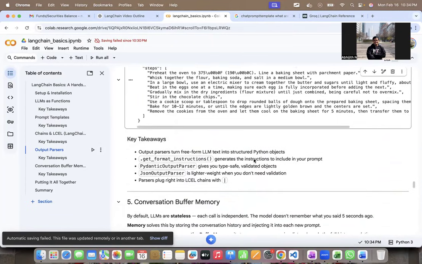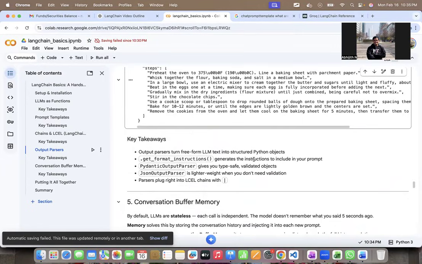Nice. So the key takeaways in this section: we understood how output parsers can turn this free-form LLM output text into Python objects, which can then be used in downstream functions. And we understood this get format instructions method, which is useful to understand the instructions which you pass to the prompt.